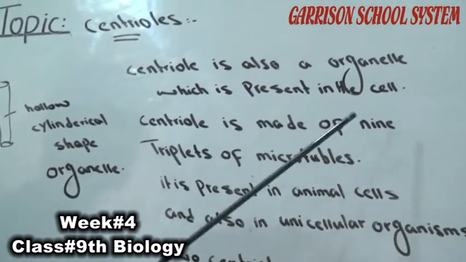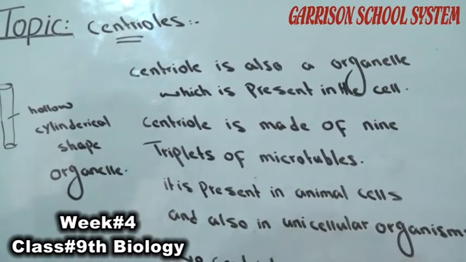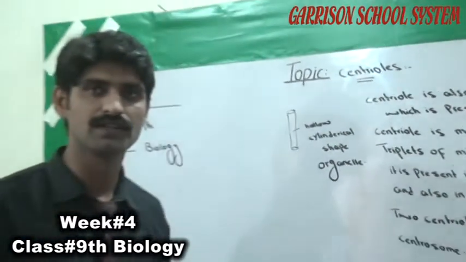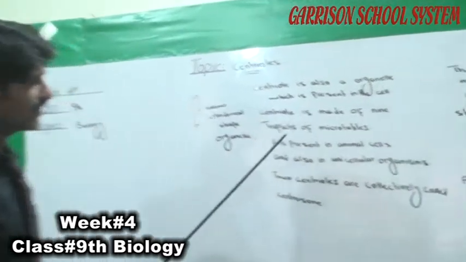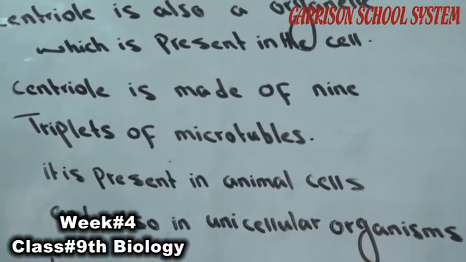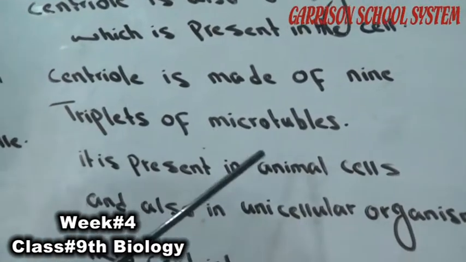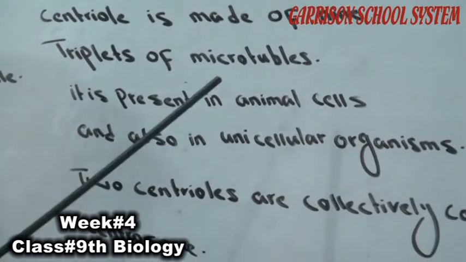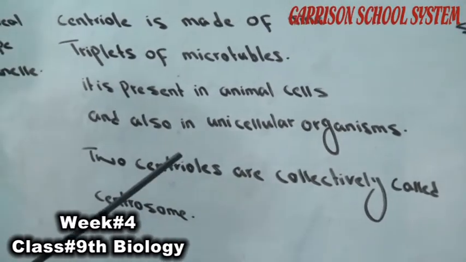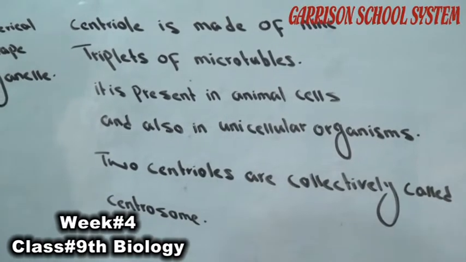Centriole is made up of 9 triplets of microtubules. Micro means small. It is present in animal cells and also in unicellular organisms, not multicellular organisms.